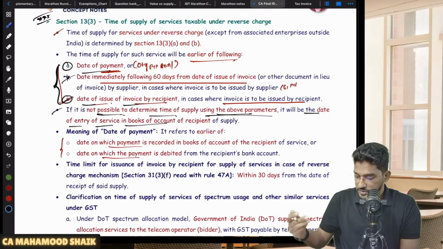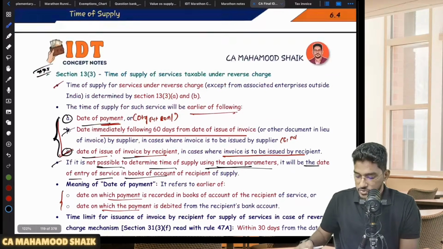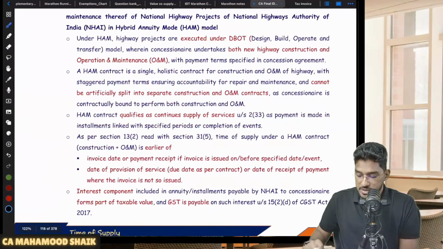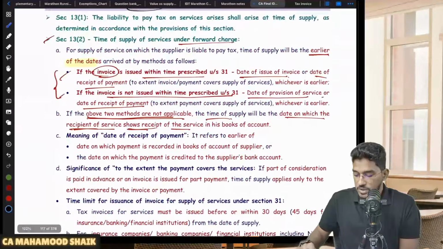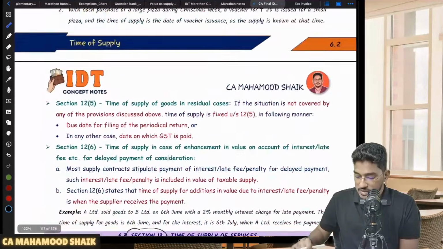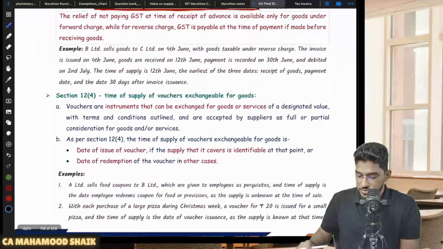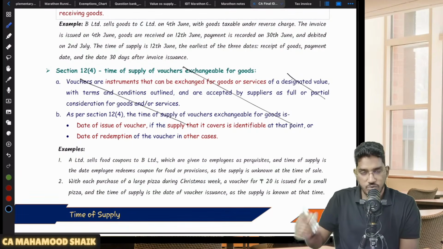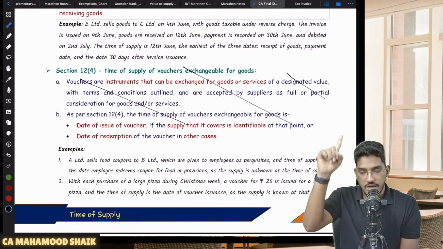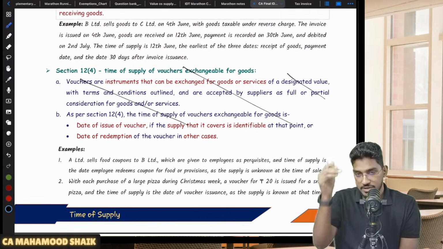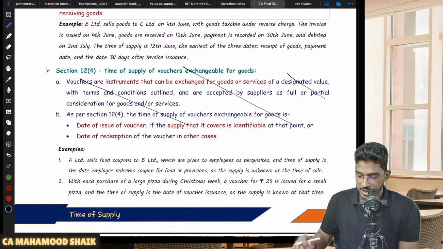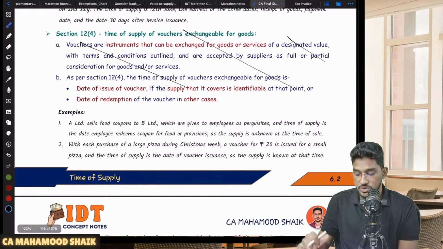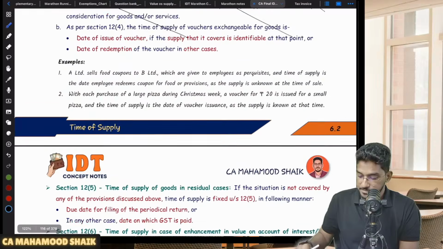Okay, next. Let us come to the next part here. So that also we are done. Now we will come to 12 subsection 5 and 13 subsection 5. Sir, what is 12 subsection 5 talking about? What is 13 subsection 5 talking about? First, we will come to 12 subsection 5. Here vouchers I have given, but it is omitted. I made you strike it off in our regular class also. 12 subsection 4, 13 subsection 4, both you have to strike off. These are omitted now. This used to be the provision previously.